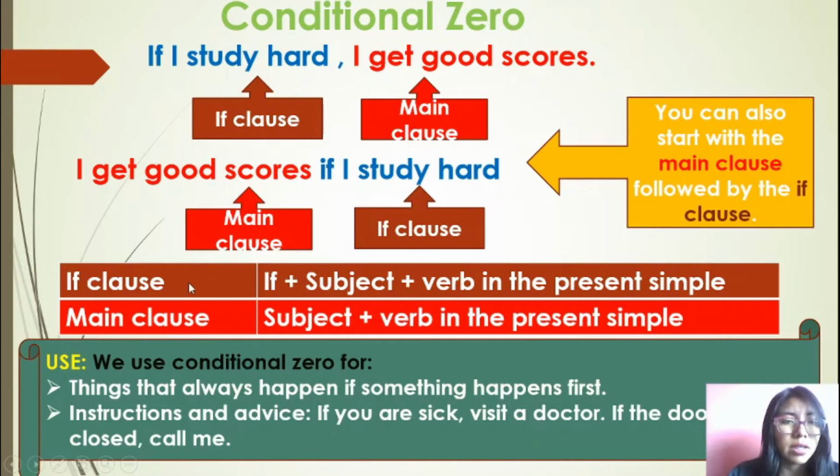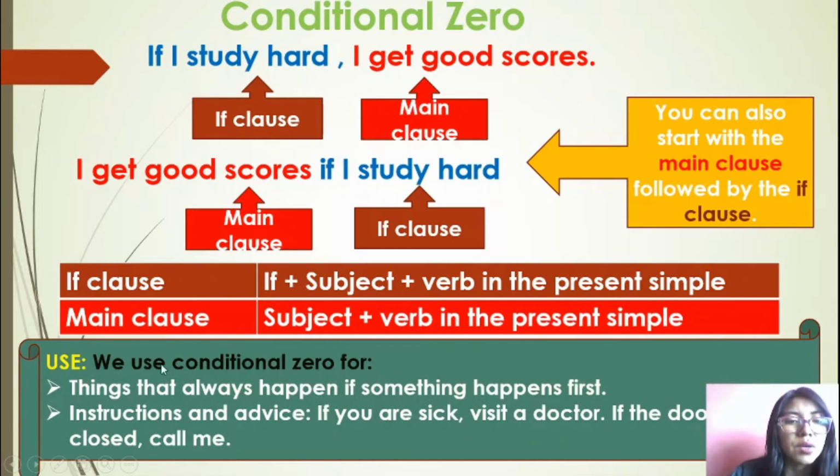And what is the structure? Pay attention. In the first sentence, I am going to use the if clause at the beginning. And you have to use the if, the subject, the verb in present simple, study. Pay attention here. I am going to use the verb in present simple and the complement. Okay? And the main clause, the subject, I, the verb in present simple form, get. In this case, I am using the verb in both parts. In both parts, I am going to use the verb in present simple tense and also the subject.